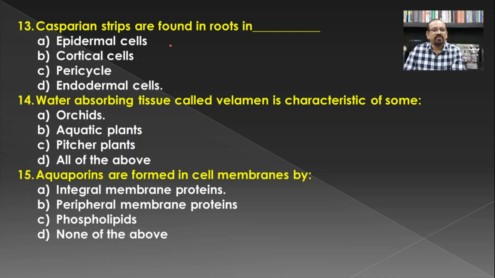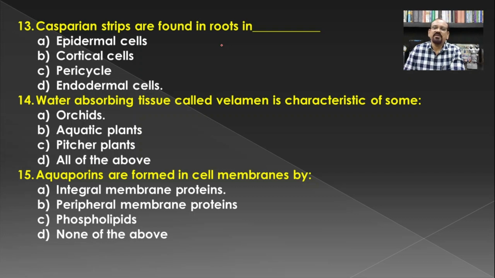But out of the total number of endodermal cells, some cells are provided with certain thickenings, and because of this, Casparian strips form on the radial and tangential walls.